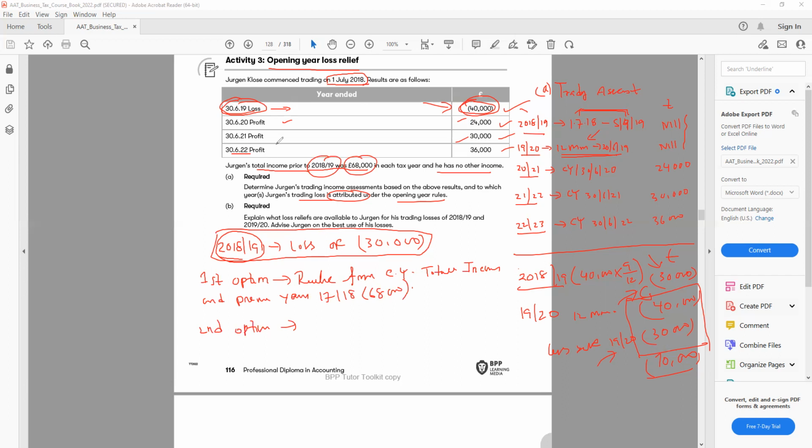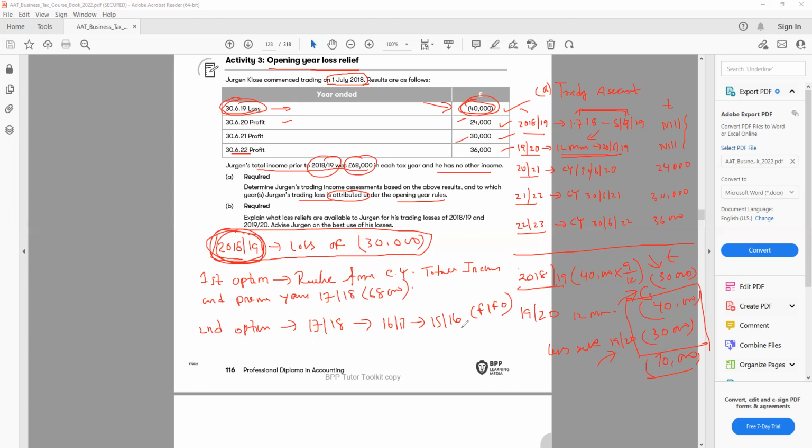That means if I am right now in 18-19, the last 3 years will be 17-18, then we'll have 16-17, then we'll have 15-16. So this is my 3 years before the loss-making year. And I have to use the FIFO basis.